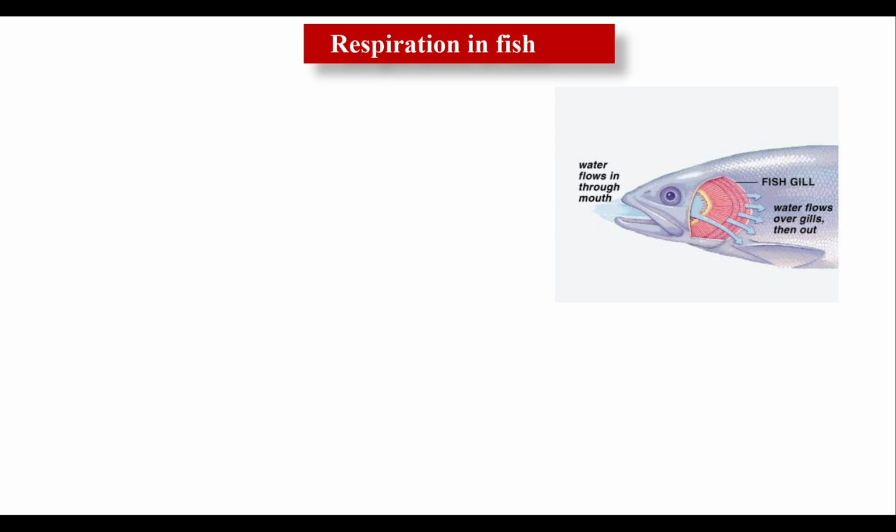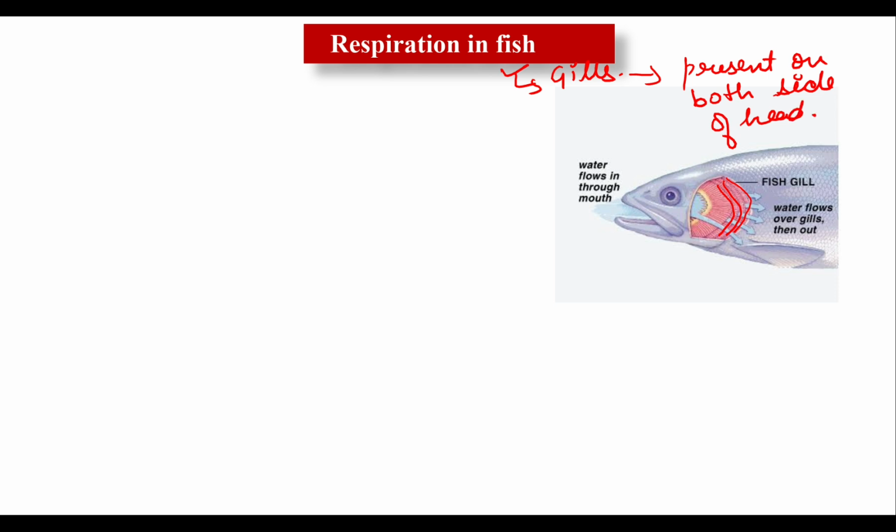Okay, now let's talk about fishes. Respiration in fish. The fish has a special organ for breathing which is known as gills. Okay, clear? Look at the structure. These are gills, and they are not present on only one side of the head, but are located on both sides of the head. Write down, present on both sides of the head. Clear to everyone? Okay, and now the gills are covered by a cover, known as the operculum.